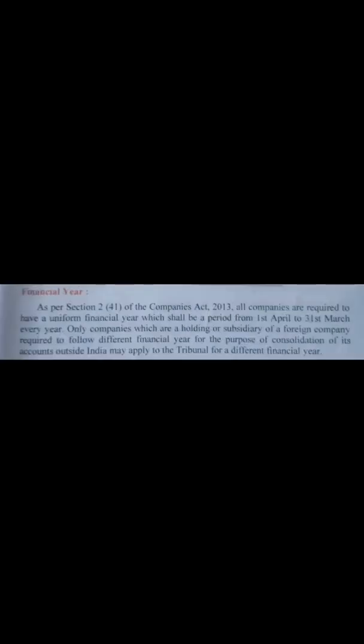Let us see about the financial year. We have already learned about this in our previous class also, and I think you already know that a financial year is a period of 12 months starting from 1st April to 31st March of the next year. This period of 12 months would be termed as the financial year, and all companies should have a uniform financial year. At the end of this period only, all companies have to prepare their financial statements.